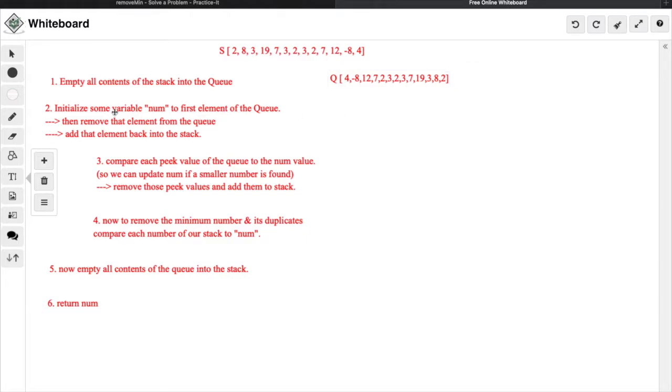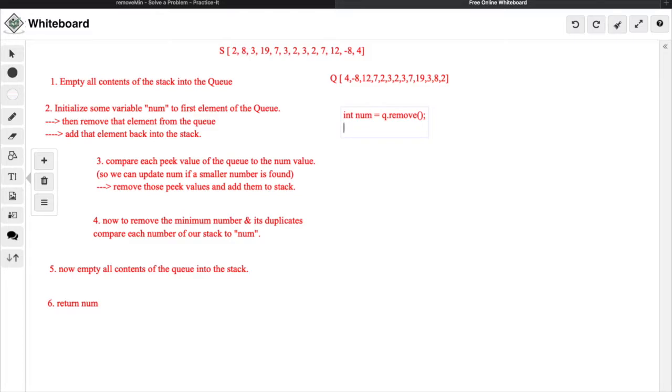After that, we're going to initialize some variable num to the first element of the queue, which would be 4. Then we're going to remove that element from the queue and add it back into our stack. So what I have in mind is some variable num equal to queue.remove, the first element in the queue.